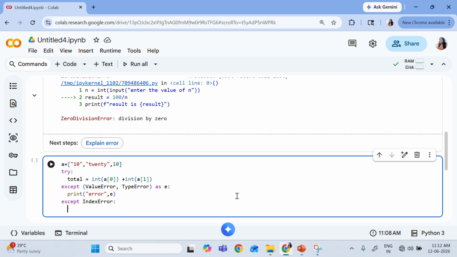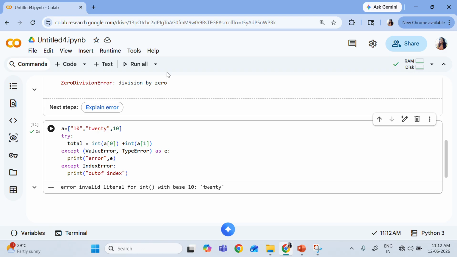And if some other error can be possible, like index error. Index error means what? If I'm trying to access the fourth element, is it possible? No. Array out of index. Right? So let us try to do it. Now, finally, you may write, you may not write. Error: invalid literal for int with base 10, 20. Understood? So you got an error over here.